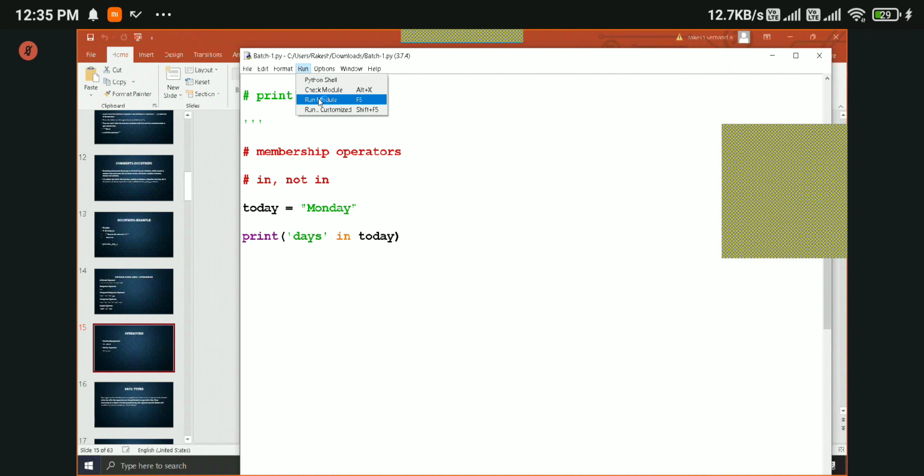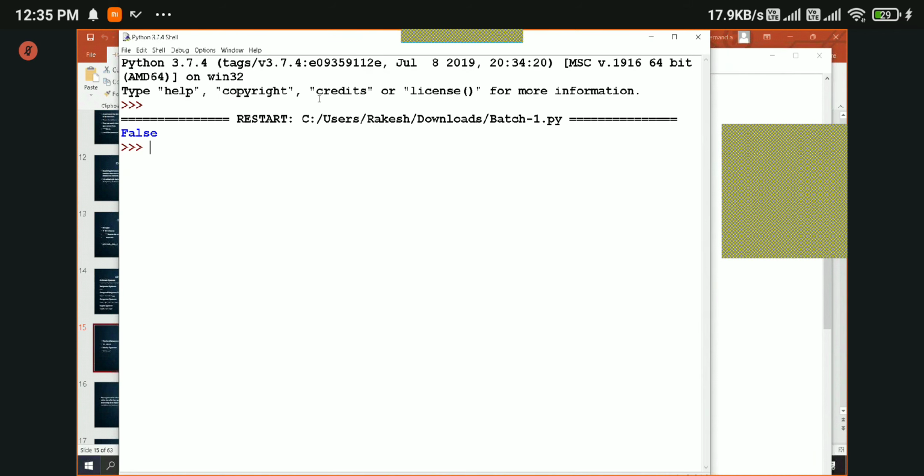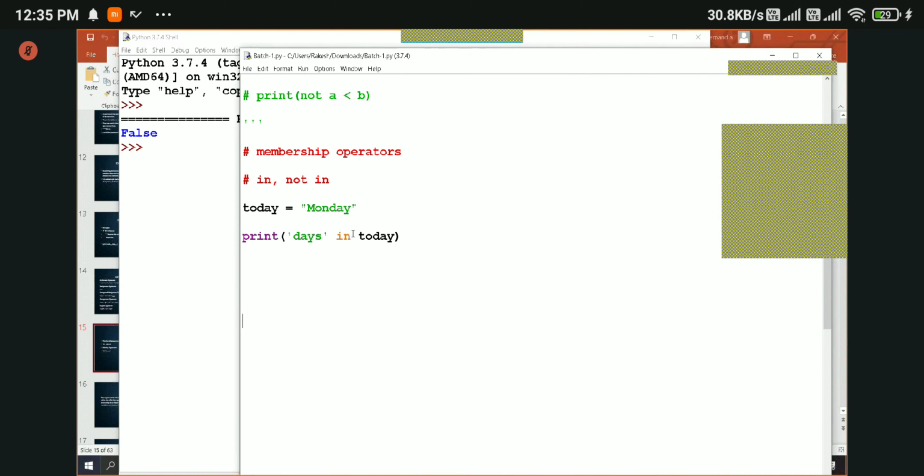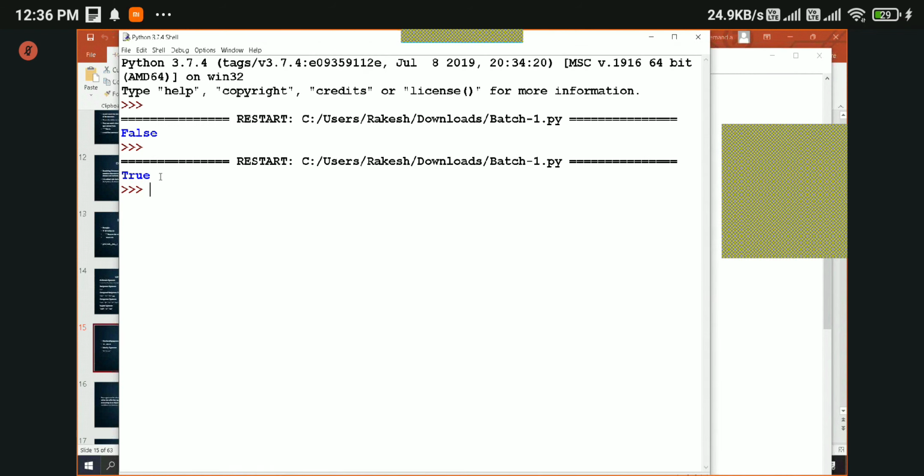The output will be false. Why false? Because the string days is not in Monday, right? We don't have the days string in today. That's why we got false. Of course, if I add s here, again we'll get true.